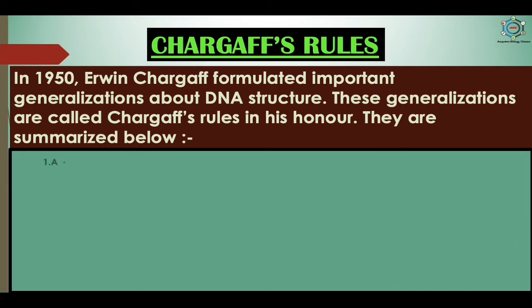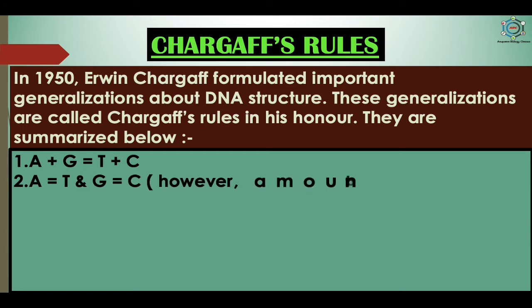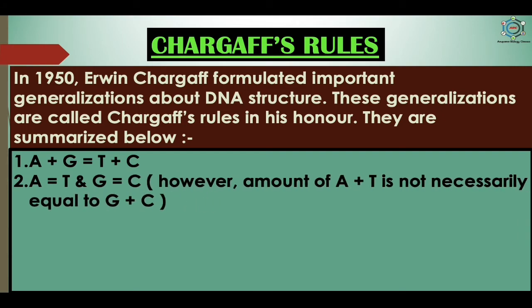In the case of Chargaff's rule, first, A plus G equals T plus C. It means the purines and pyrimidines are always in equal amount. Second, A equals T and G equals C. It means the amount of adenine is always equal to that of thymine, and the amount of guanine is always equal to that of cytosine.